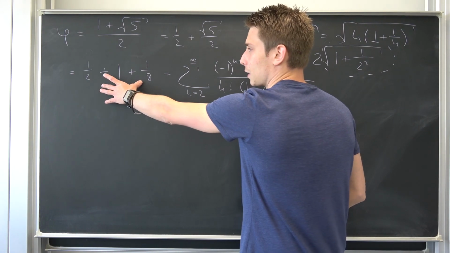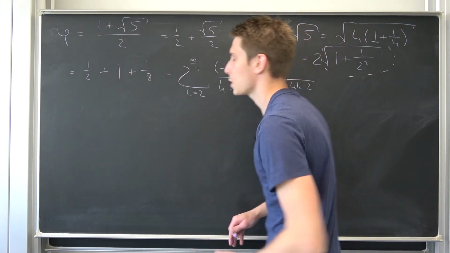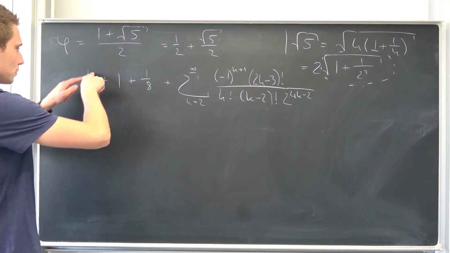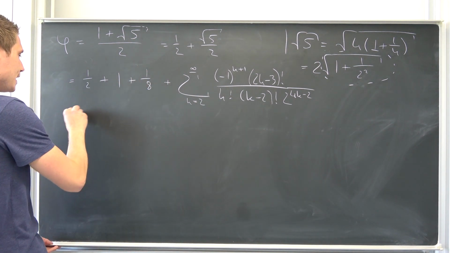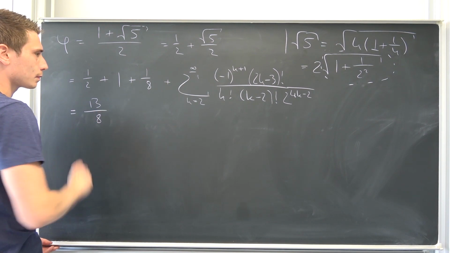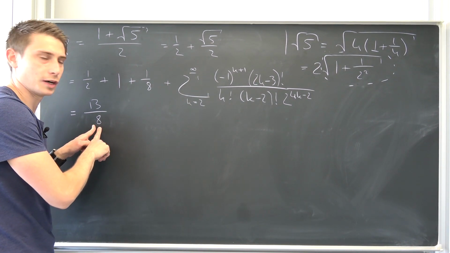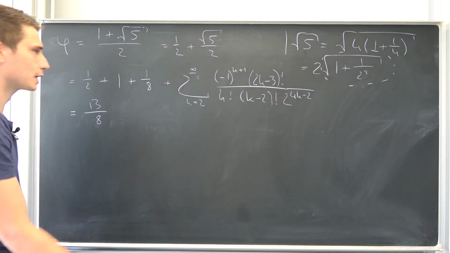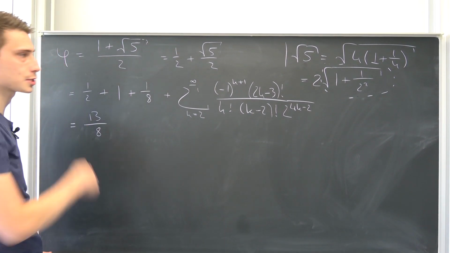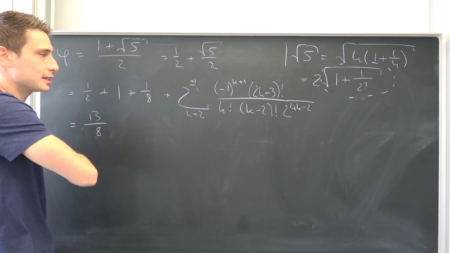You see, we can actually expand those fractions right here. So expanding this is going to give us 4 over 8, 8 over 8, so that's 12 over 8, 13 over 8. That's something like 1.5, nearly. It's a bit more than 1.5, so it comes pretty close already on the first term to our main target right here, phi.